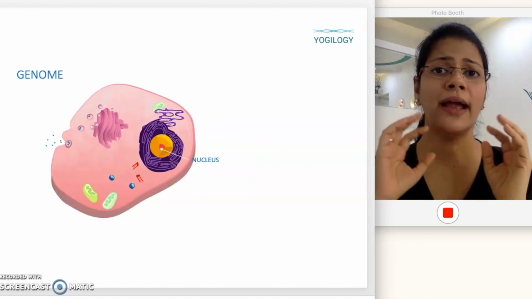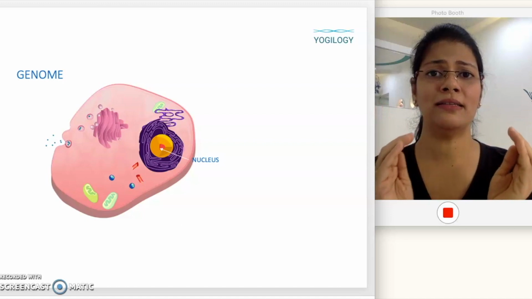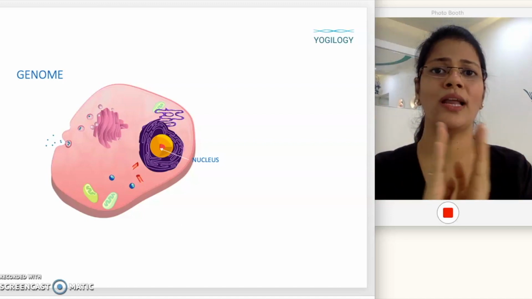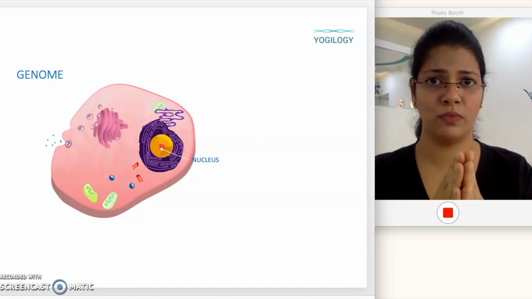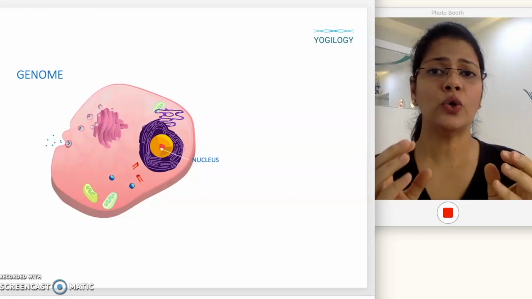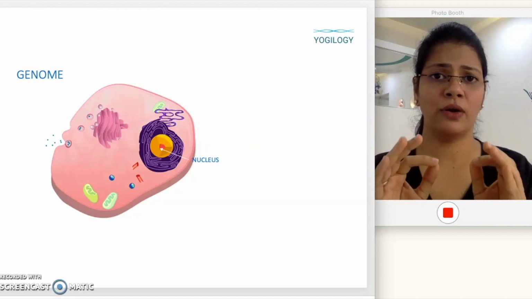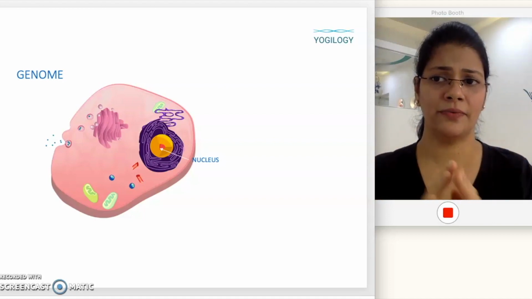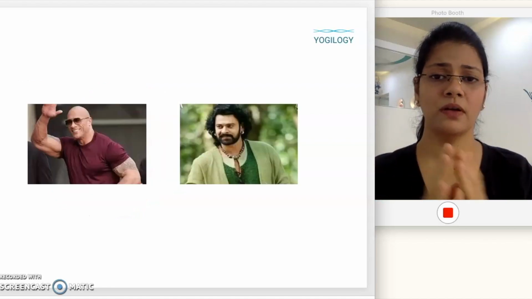Genome. Now the entire DNA that is present inside a single cell is called as the genome of that organism. Okay. So genome that is there inside a cell of an organism, how much is that? Okay. So here you can see the two pictures. One is of Dwayne Johnson. The second one is of Prabhas.